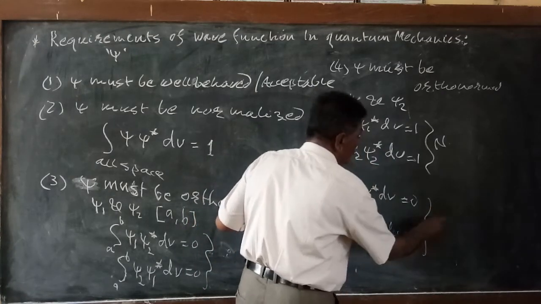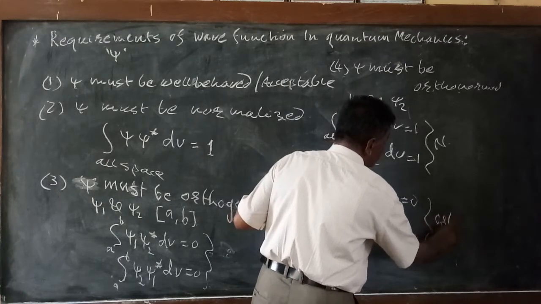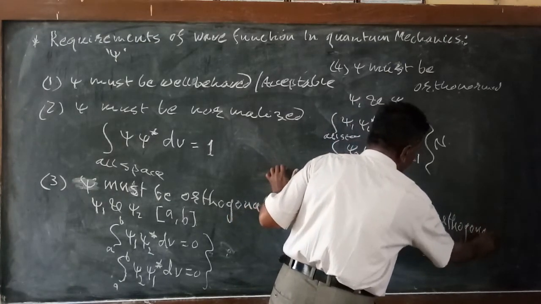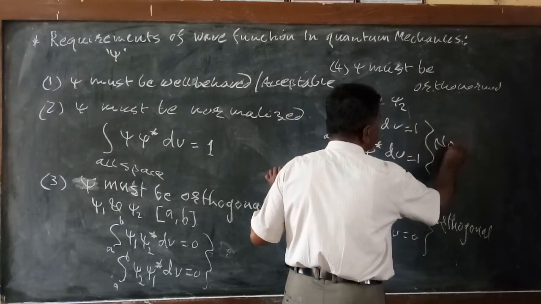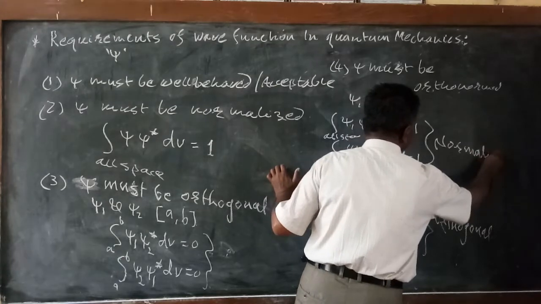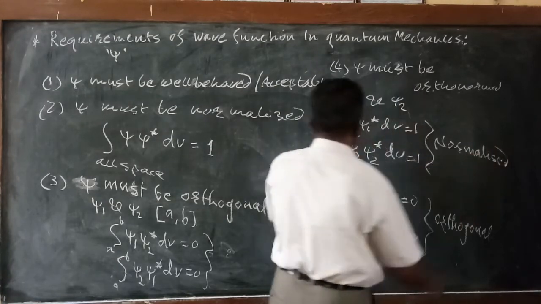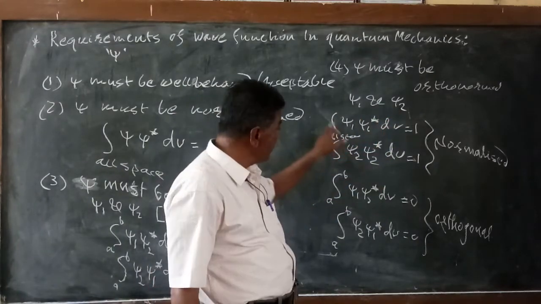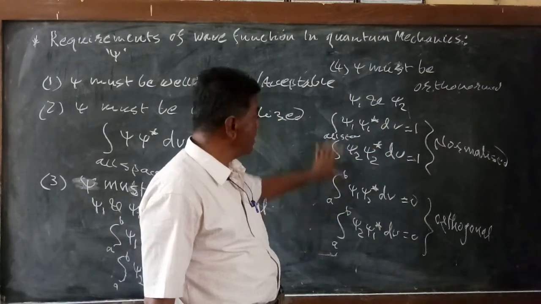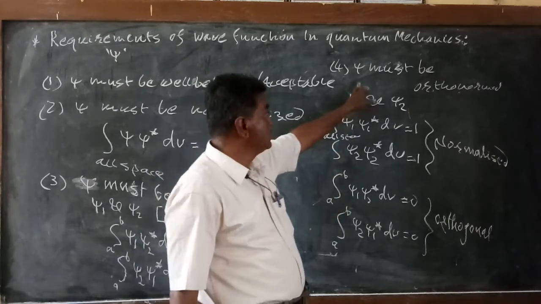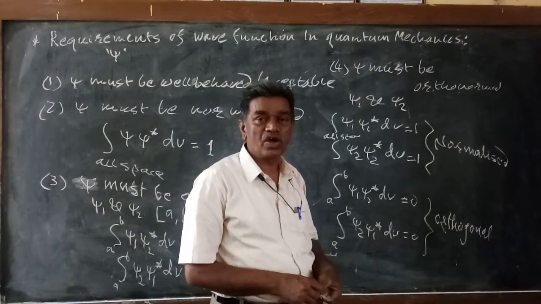These are the orthogonal conditions, and the earlier ones are the normalized conditions. So psi1 and psi2 are said to be orthonormal with each other if all these conditions are satisfied. So psi in quantum mechanics must be orthonormal.